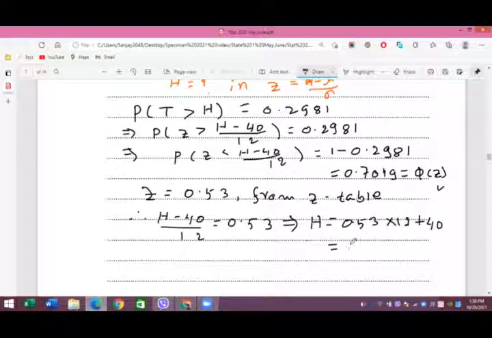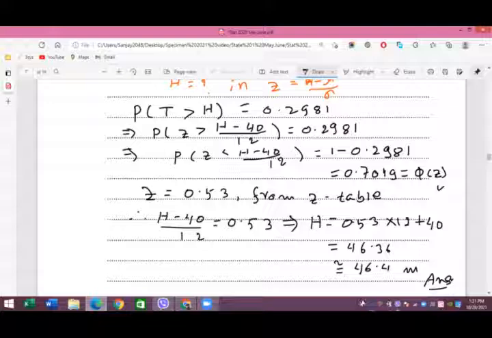The value is 46.36, and up to 3 significant figures, if you'd like to express the answer, that is going to be 46.4. At this time, do not forget to write the unit, because we are not dealing with probability in the answer part of this question, because probability has no unit but height does have. And then this is the answer for this question number C.